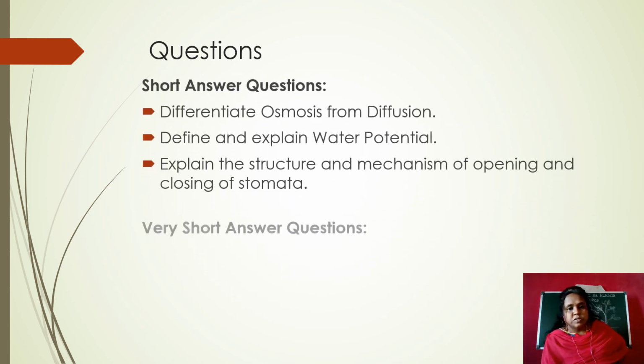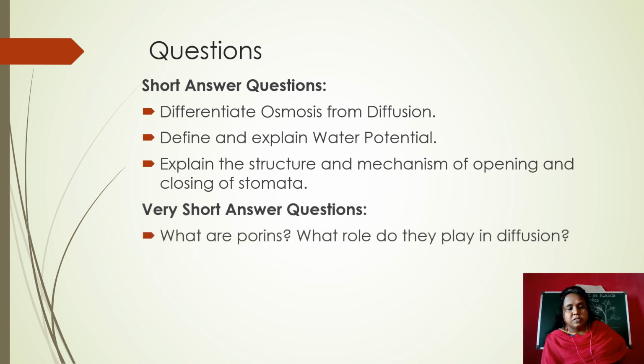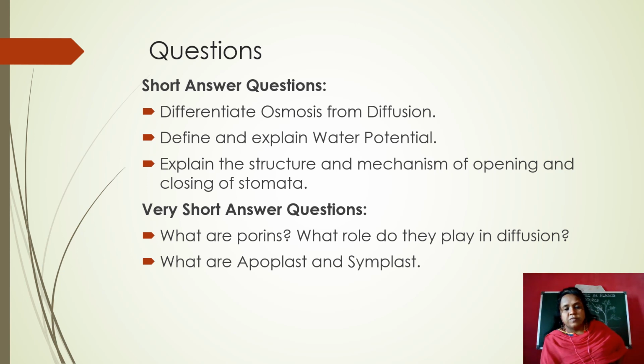The short answer questions you already learned. Differentiate between osmosis and diffusion, and define and explain water potential. Explain the structure and mechanism of opening and closing of stomata. And very short answers: what are porins? What role do they play in diffusion? What are apoplast and symplast?